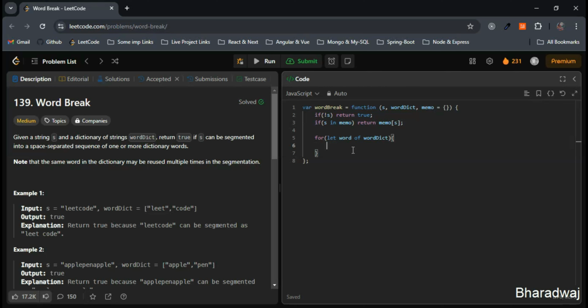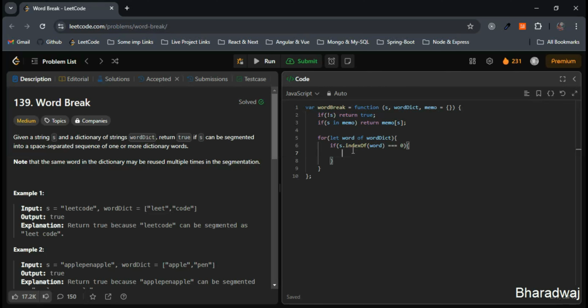Next, we will check if the substring starts with the current word or not. For that, we can make use of indexOf in JavaScript. We are checking if the substring starts with the current word, so I'll use indexOf word equals 0. Then we'll recursively check the remaining substring as well.